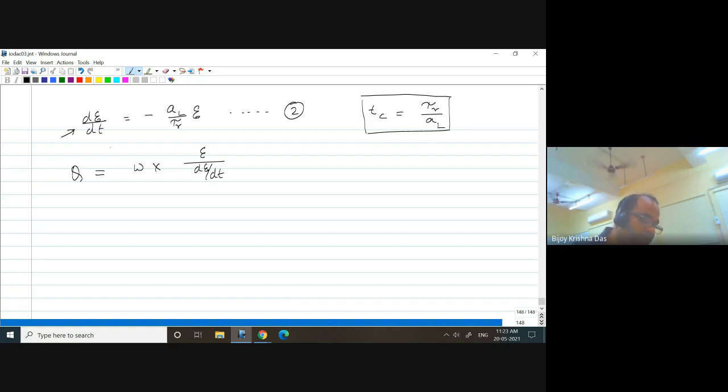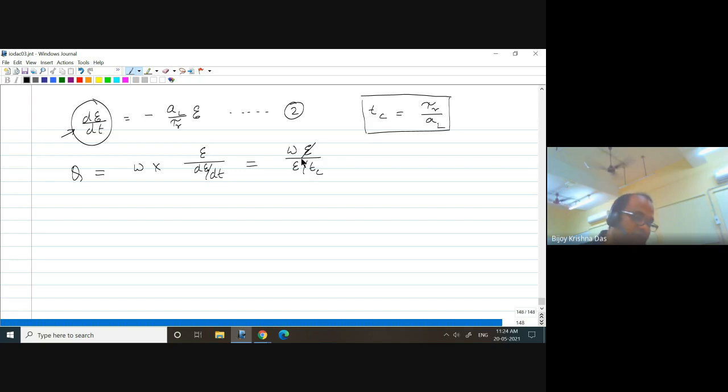Now dE by dt, we have the definition represented in different ways in equation 1 and 2. So if we substitute that value from equation 1 and 2, we can simply write omega times energy E divided by, for dE by dt, E divided by Tc.